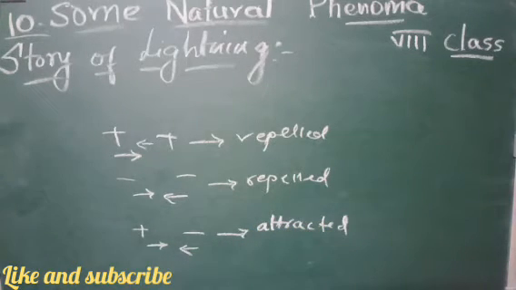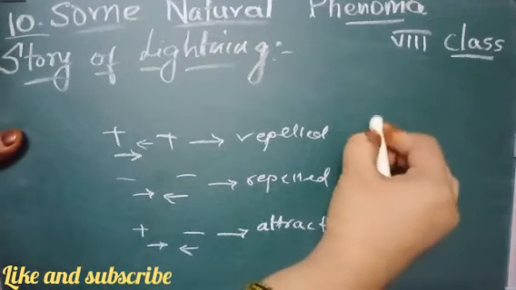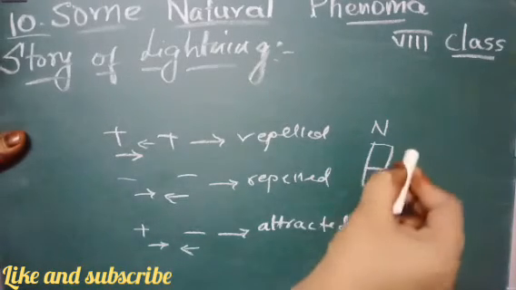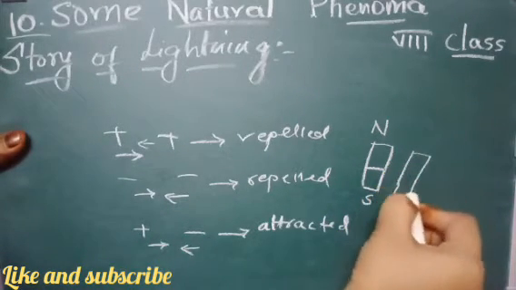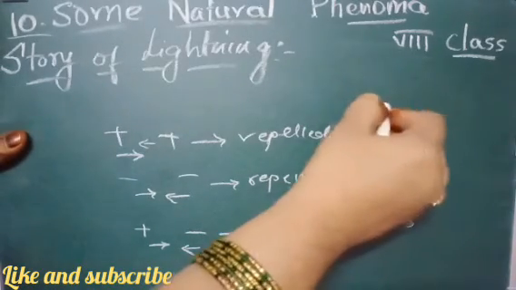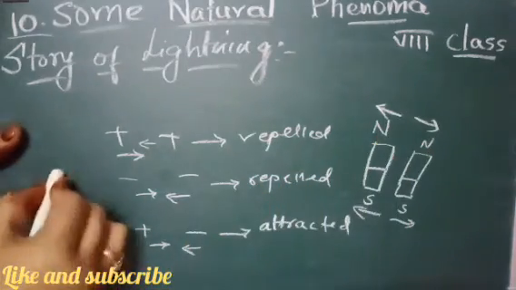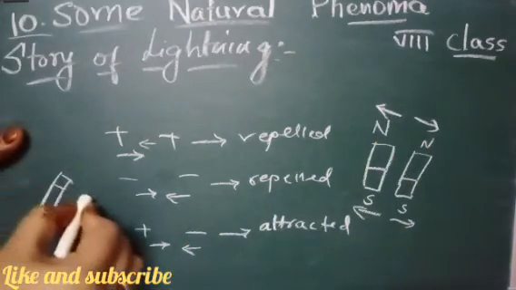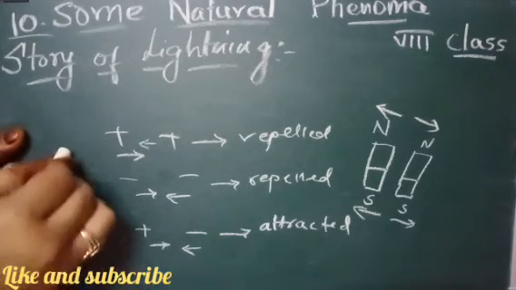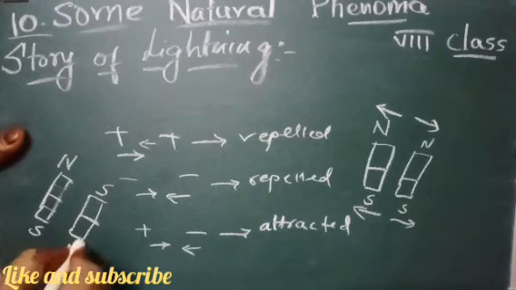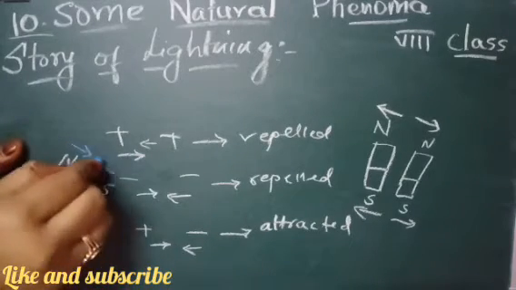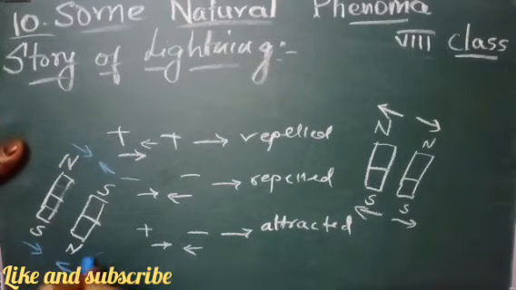Similarly, you can see this with magnets. We have a north pole and a south pole in a magnet. If you keep north pole to north pole, they get repelled from each other. But if you keep north pole and south pole, south pole and north pole, you can see that they are attracted towards each other.